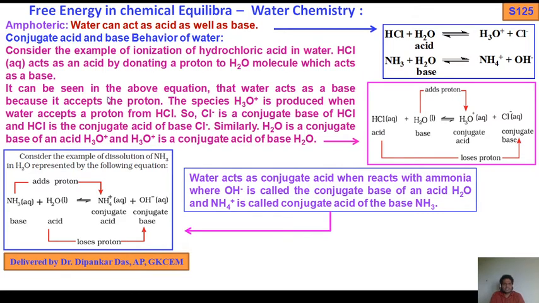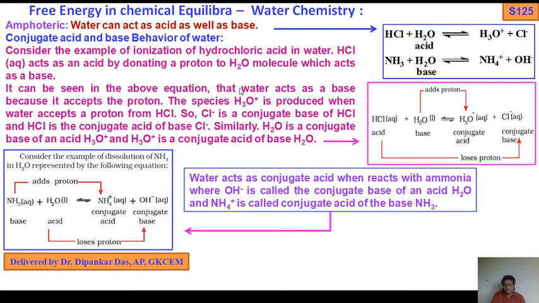So it can be seen in the above equation that water acts as a base because it accepts the proton. The species H3O positive is produced when water accepts a proton from HCl. So Cl minus is the conjugate base of HCl, and HCl is the conjugate acid of the base Cl minus.